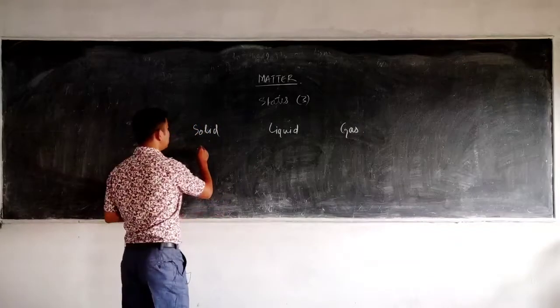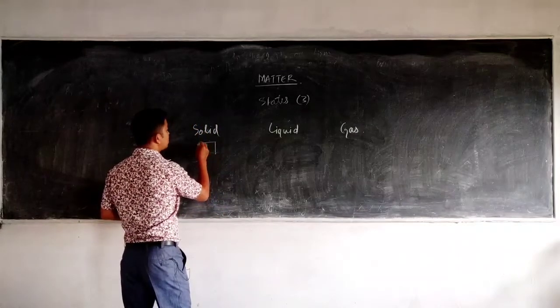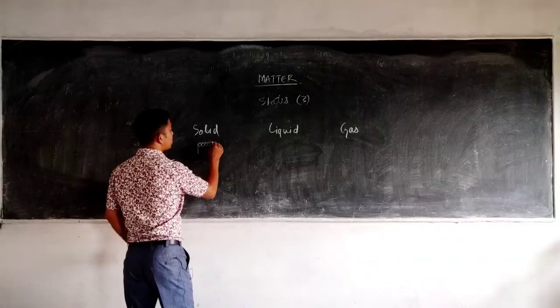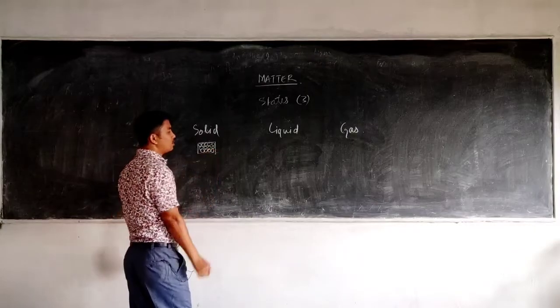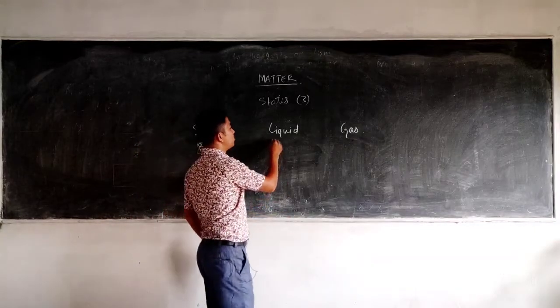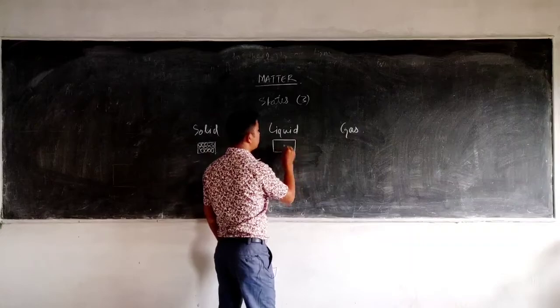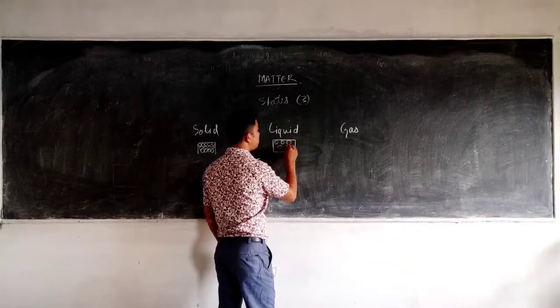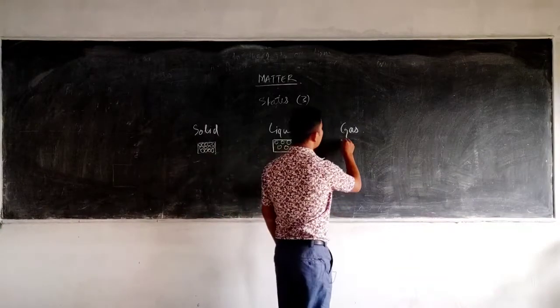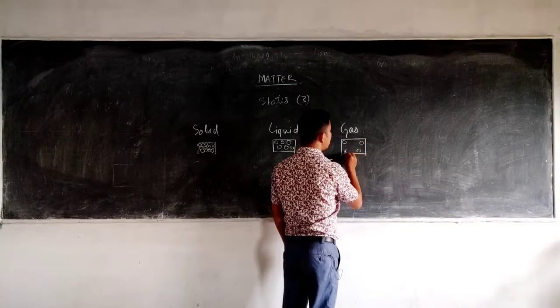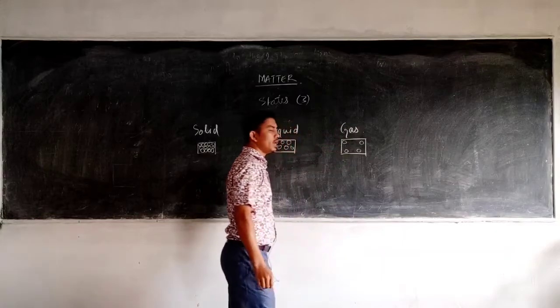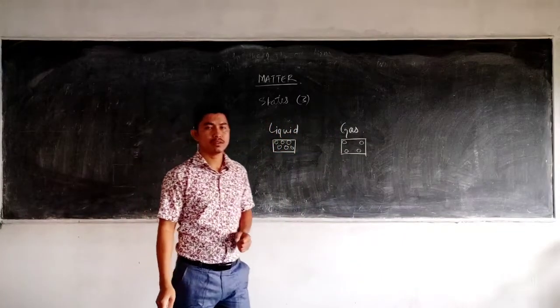In a solid, the molecules are very tightly packed, almost no space between two molecules or atoms. In a liquid, the molecules are loosely packed compared to a solid. And in a gas, the molecules are very loosely packed, free to move in any direction, or they move randomly.